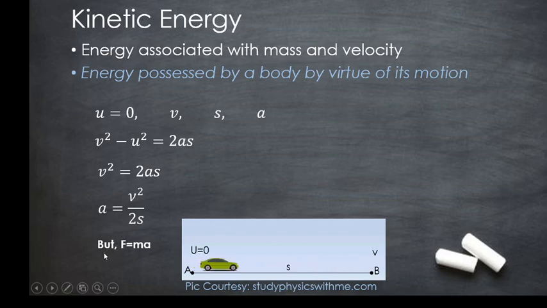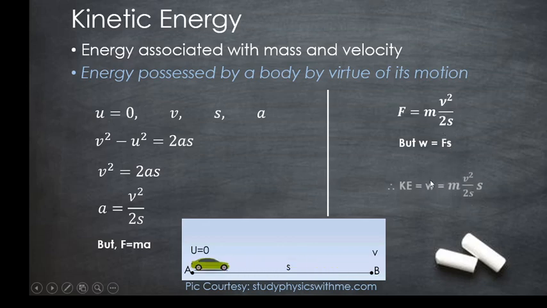But we know that force F is equal to ma. Therefore, force F is equal to m into a, which is m v square by 2s. But work done W is force into displacement. So this is the force term here, and this term into displacement s is the work done, which is nothing but the kinetic energy.